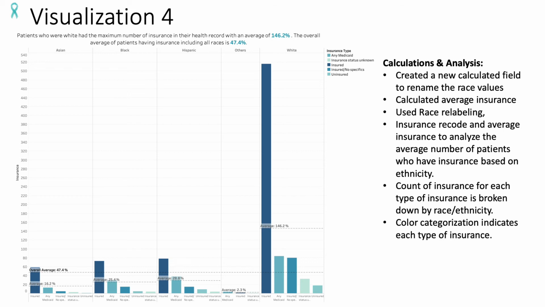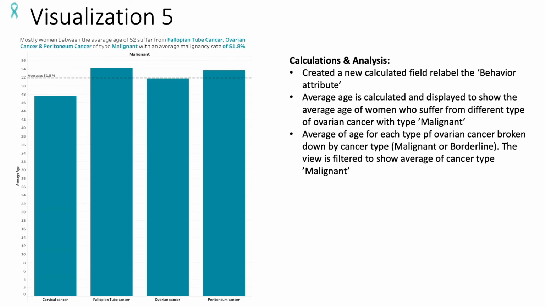For my fourth visualization, I wanted to show race-wise categorization of patients who were diagnosed with cancer and who had insurance or not. For this, I created a new calculated field to rename the race values. I calculated average insurance and used race relabeling. Moving on to my next visualization.